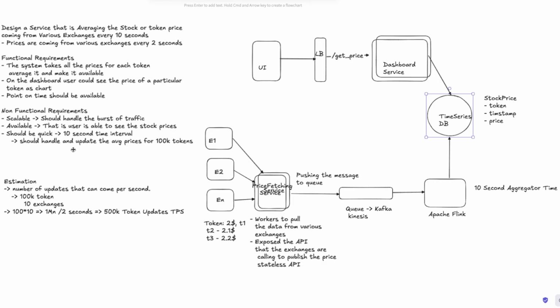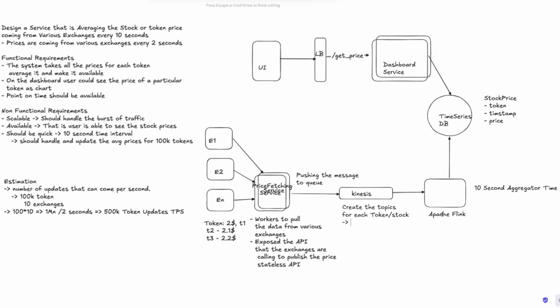Now let's come to the non-functional requirements. As you can see, the TPS is 500,000 updates on average, so there will be 500,000 messages pushed to this queue. For example, let's take Kinesis for now, though it could be Kafka also. What we'll do is partition it, or create topics for each token or stock. All the updates would go to individual topics,